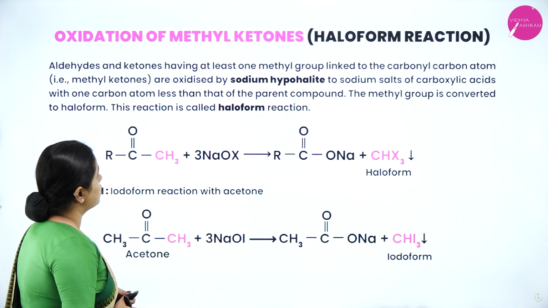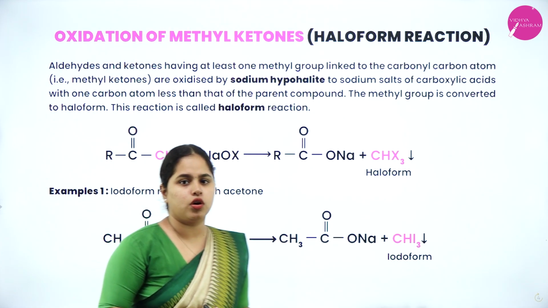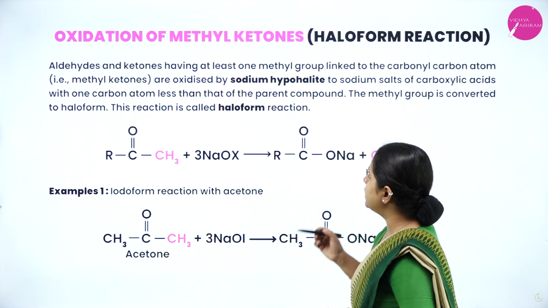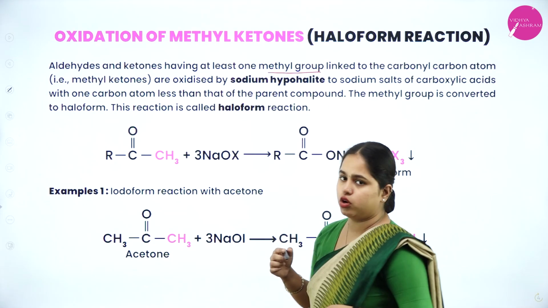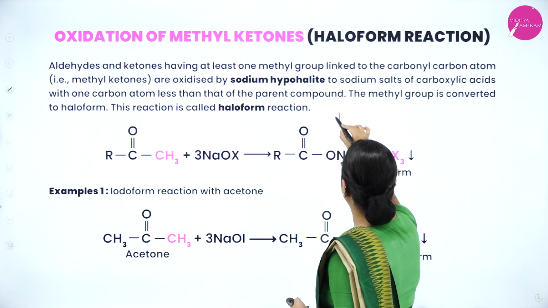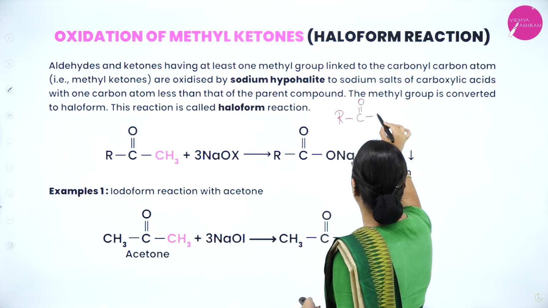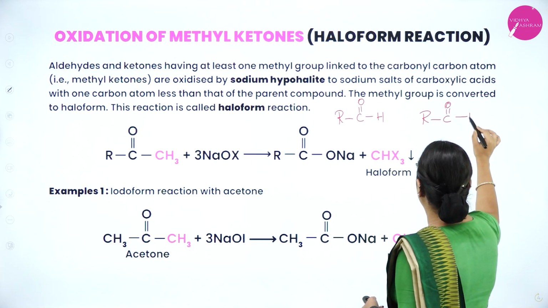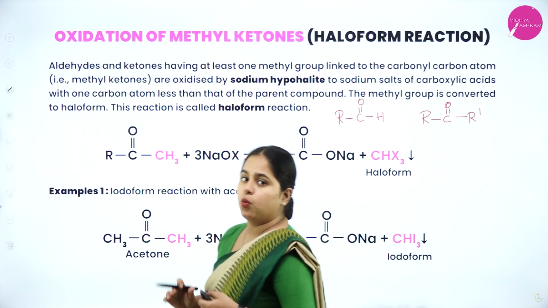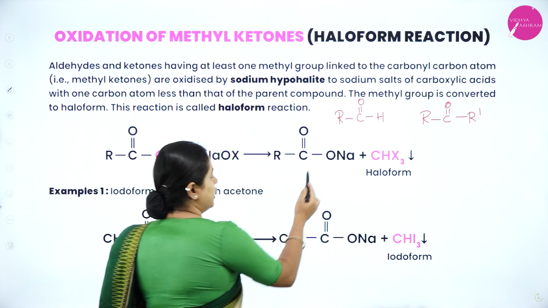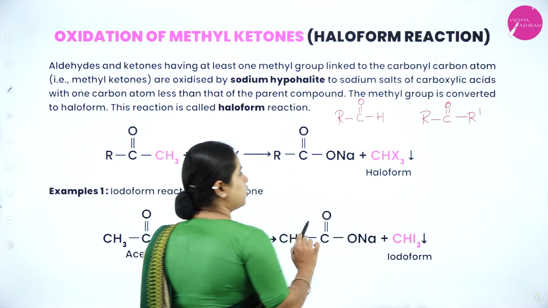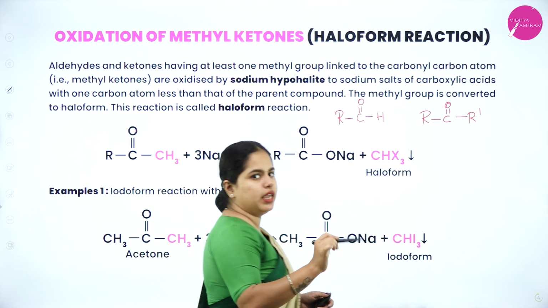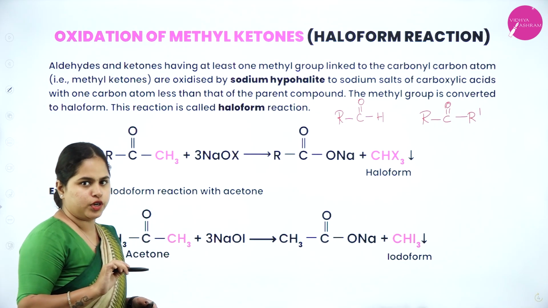So the first one is oxidation of methyl ketones, which is also called the haloform reaction. Aldehydes and ketones having at least one methyl group. So this is an important part here. You know, aldehyde is RCHO and ketone is RCOR'. So in both these cases, one should be a methyl group. That means in aldehyde, of course, this alkyl group should be methyl. And in ketone, either of these should be a methyl group. Then only the haloform reaction will take place.